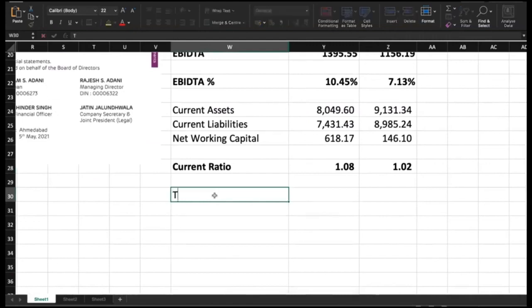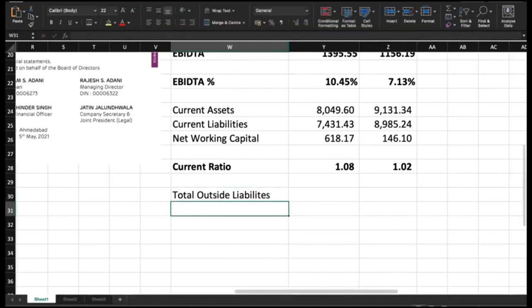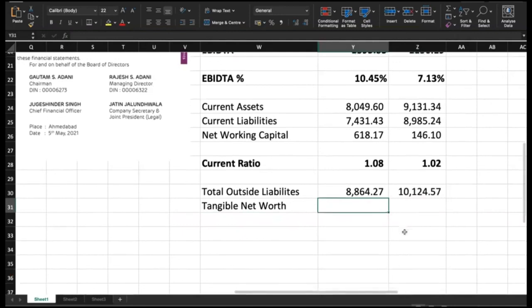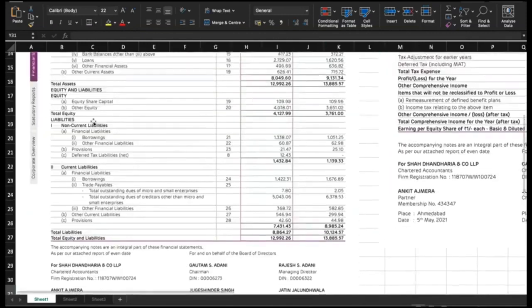So how this works is, you have to capture the total outside liabilities, then compare that with tangible net worth. When we say tangible net worth, it automatically excludes intangible assets. So let's capture the total outside liabilities now. I have captured total outside liabilities. Next, we should find out their tangible net worth. Here we have the equity as 4127.99 and 3761.00.